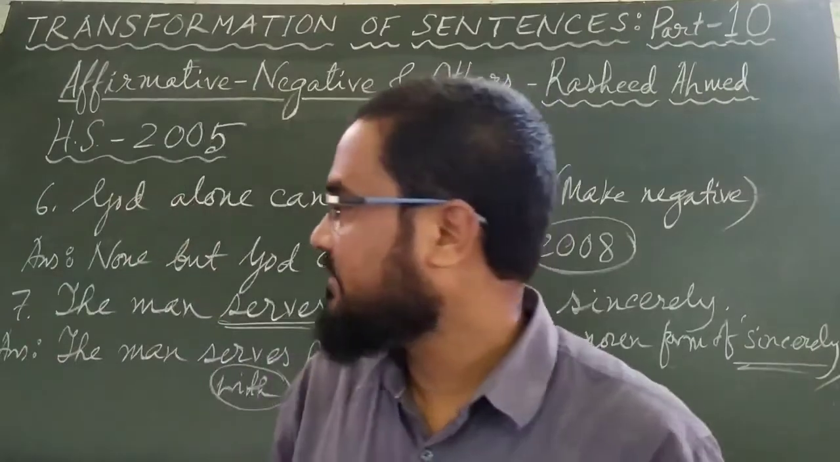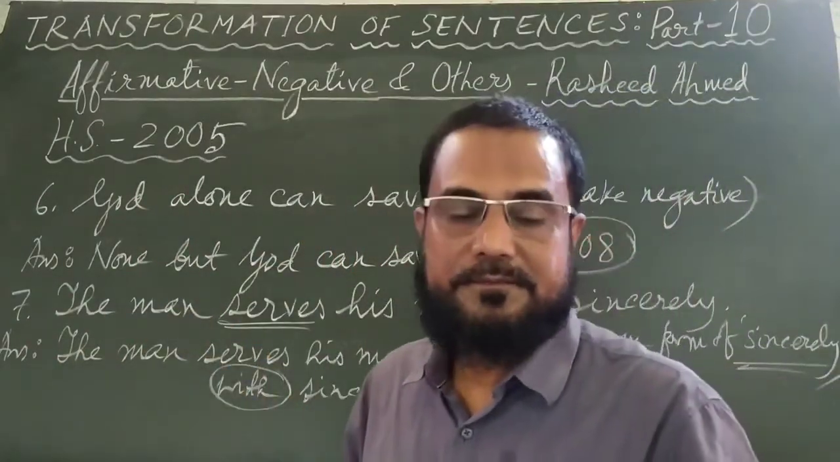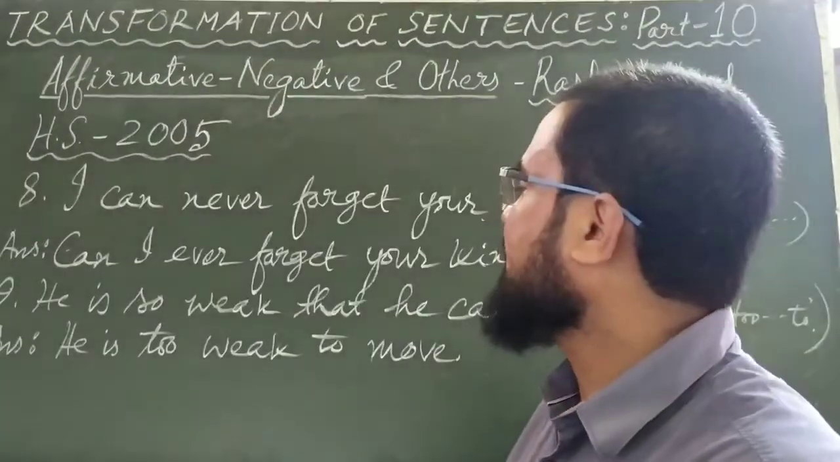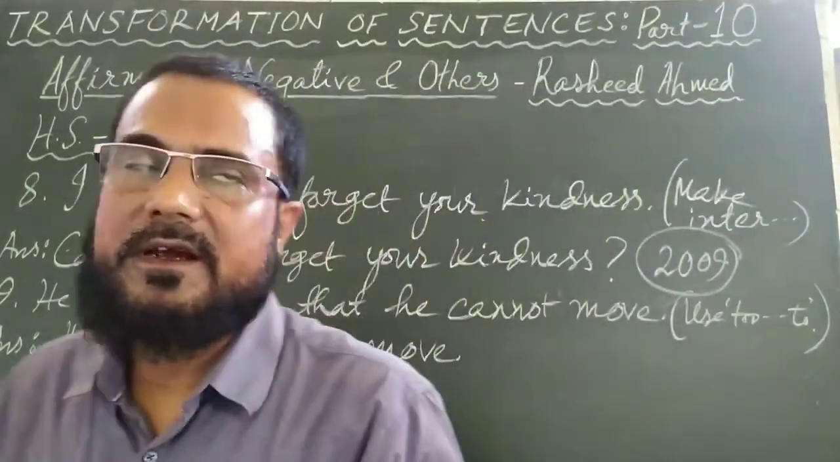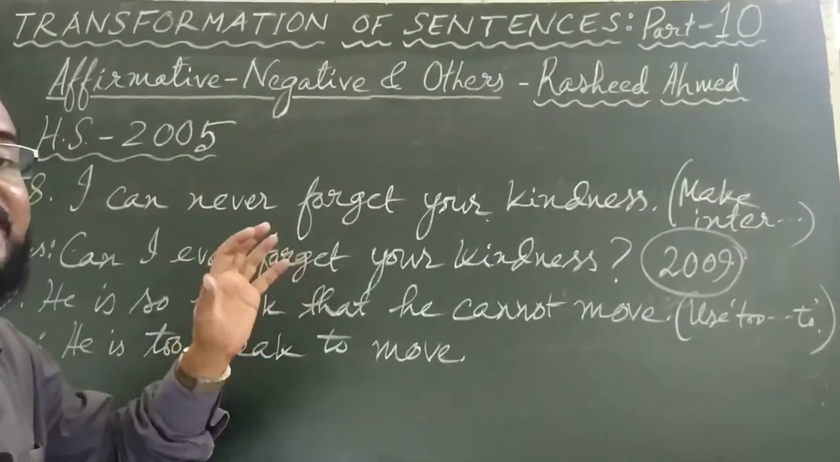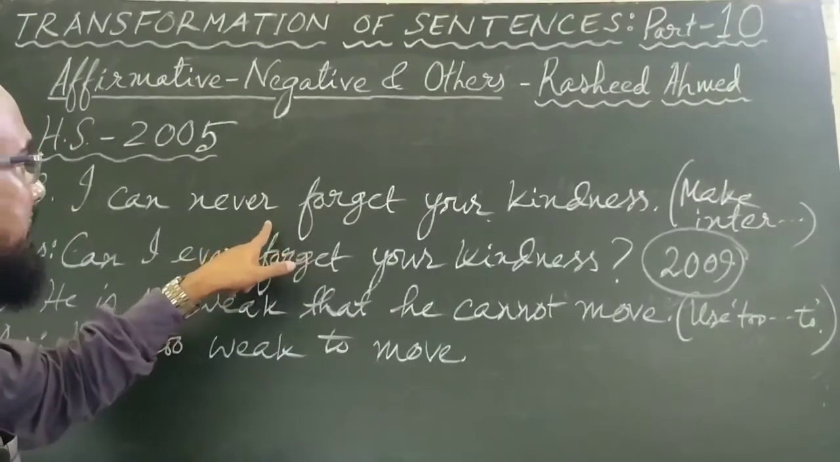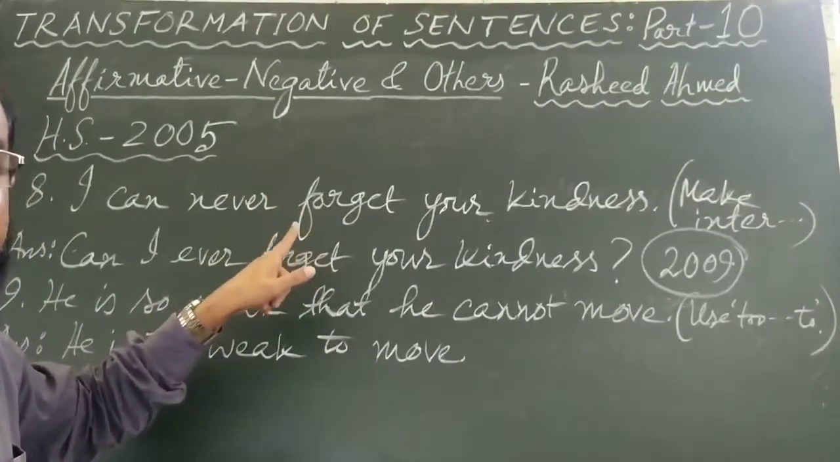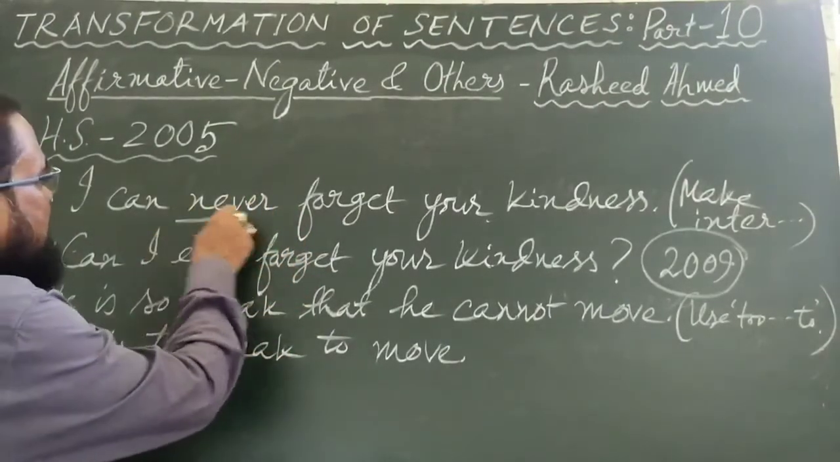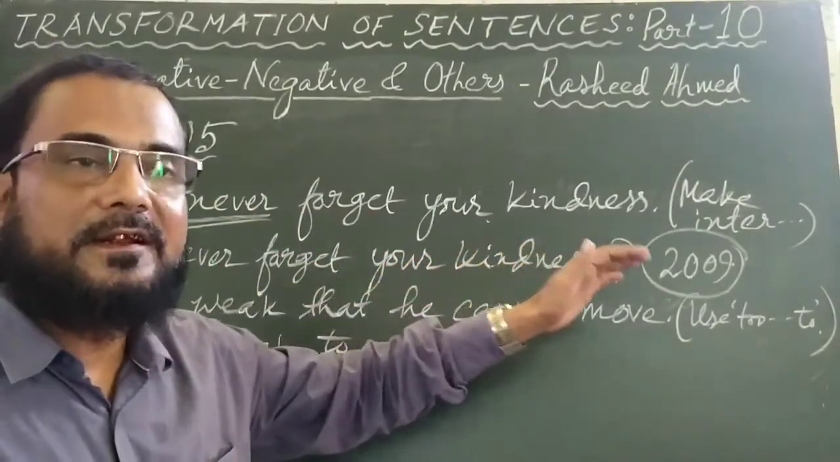These were the first two sentences that came in 2005. Let us see the next one. The next one is, I can never forget your kindness. You have to make it interrogative. This sentence is assertive and negative. Never is there, which implies negative. I can never forget your kindness, and you have to make it interrogative.